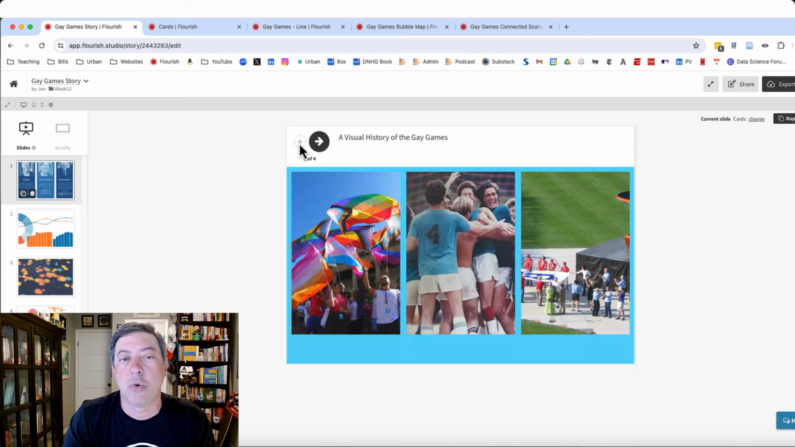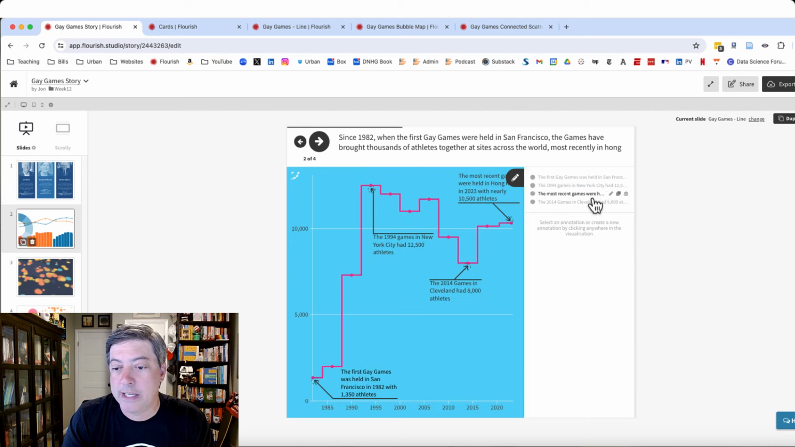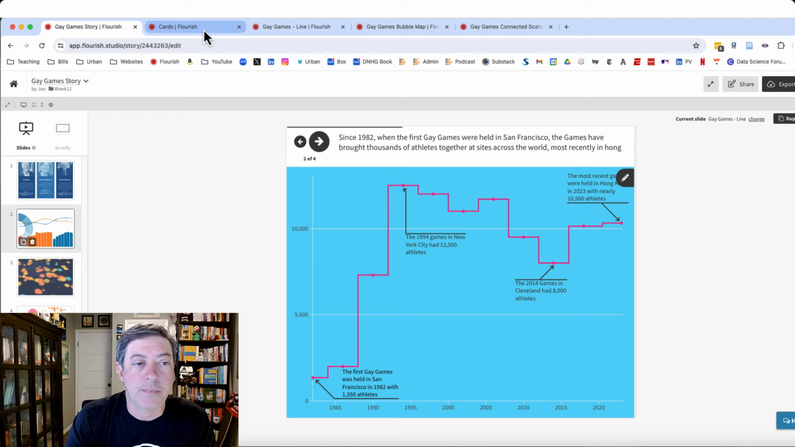I used the stories feature in Flourish because I wanted to do the annotations. And what's really nice in Flourish, if we go over here with the annotations, we can actually add these nice annotations in here, as you can see. So we'll come back to this in a second. I want to show you how I created each of these graphs and then how I built the story.